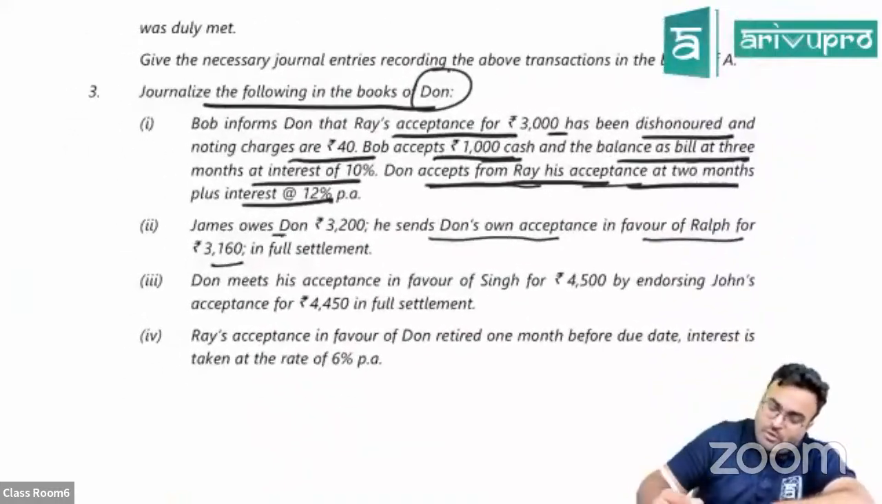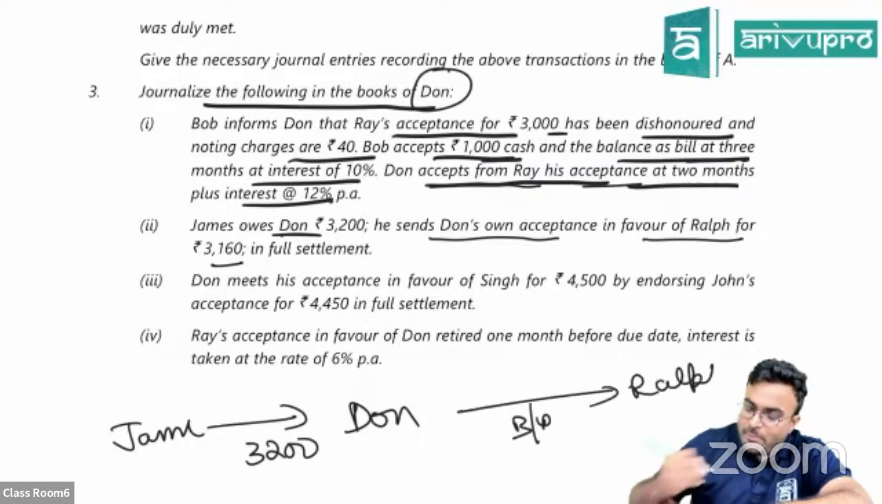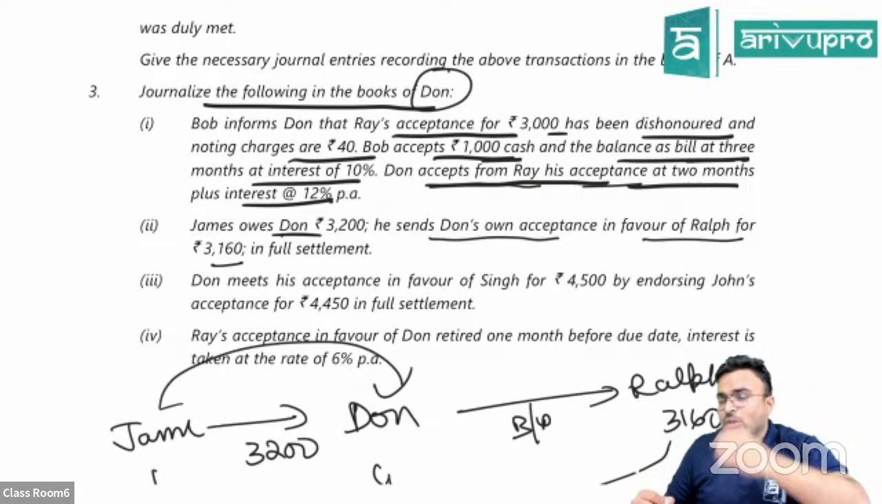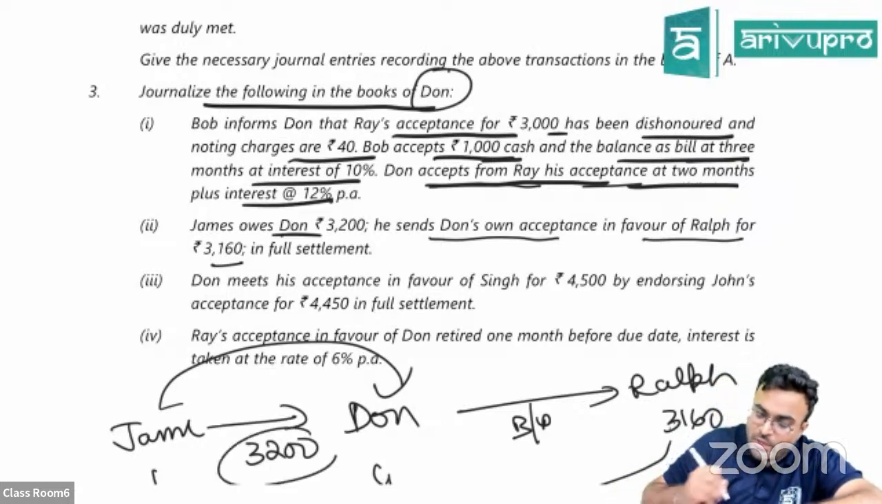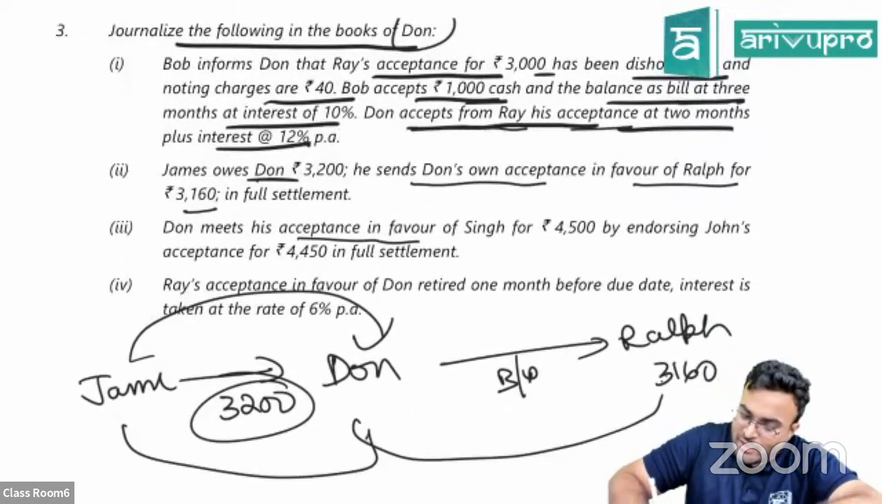James owes Don. James is supposed to give me money. I am Don. Again, James is supposed to give me 3,200. And as Don, I had given one bills payable to Ralph. This was 3,160. So now this same thing came back to me. Maybe Ralph had given it to James and James gave that same thing back to me. So now bills payable is gone. But this is only 3,160. I was supposed to get 3,200. 40 rupees is discount.